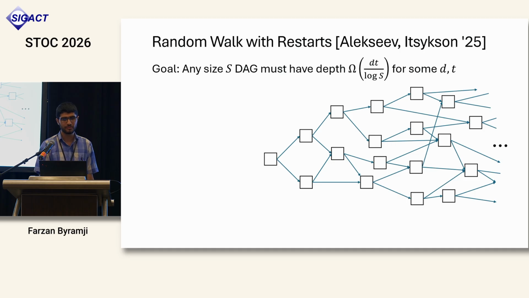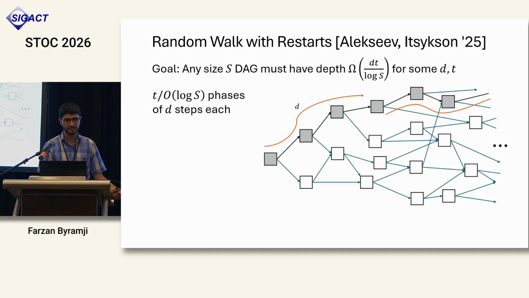So with this in hand, I can now describe the random walk with restarts approach of Alexeev and Itzikson for proving such size-depth lower bounds. So we want to show now for some particular search problem that any size S affine DAG must have large depth. And the depth bound we are shooting for is something like dt over log S, for parameters d and t that depend on the search problem. Our goal is to find some long paths in a given DAG. So the way we do this is in phases. We start with the root of this DAG, we find some node at depth d, and then we try doing this again several times.